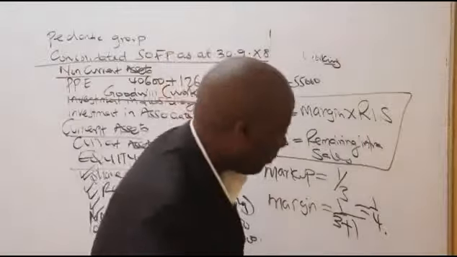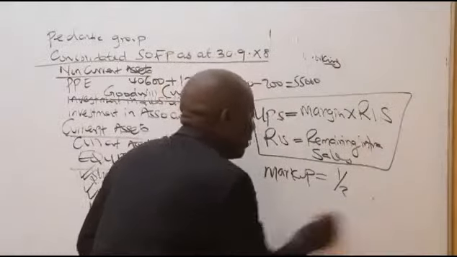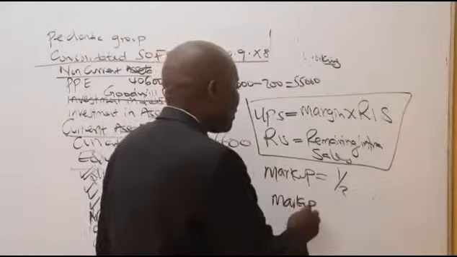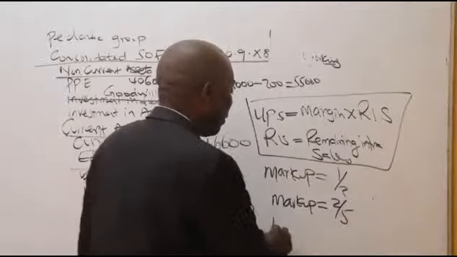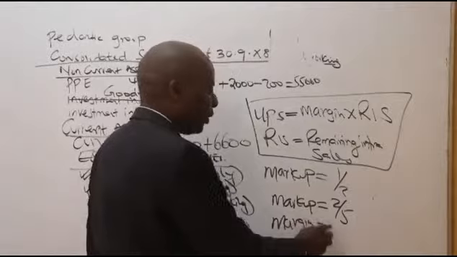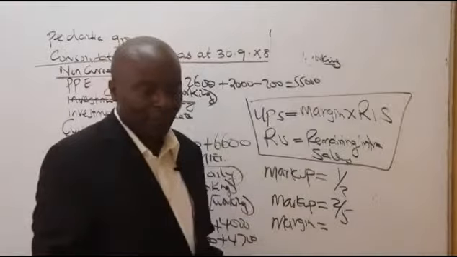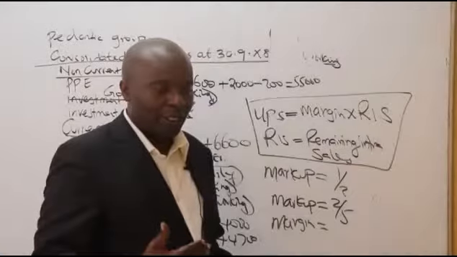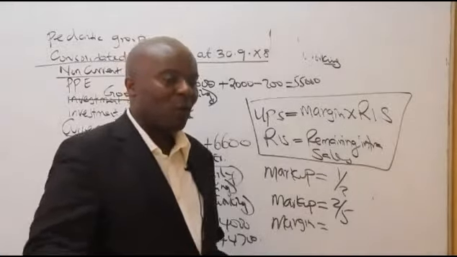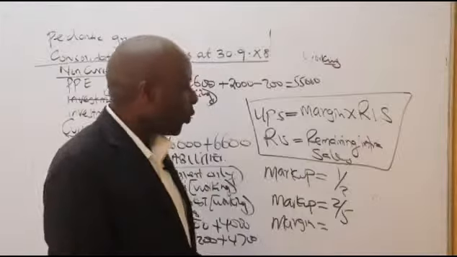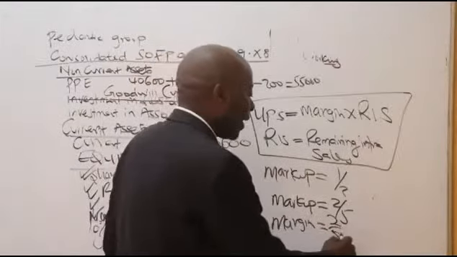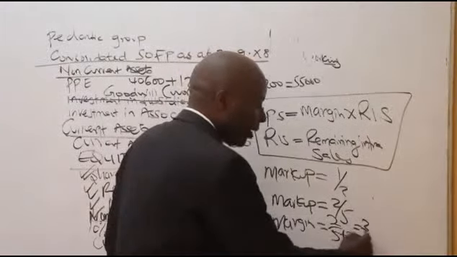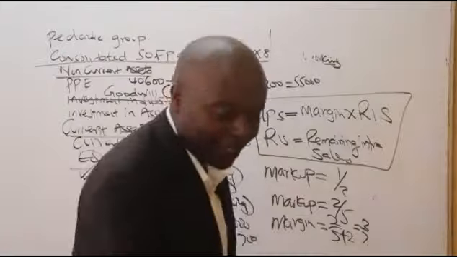Now, before I run away from this, what if markup was 2/5? What will be the margin? Profit margin will be 2/7. Because there are students who believe that to get the margin, you always increase the denominator by 1. That is not a formula. We take 2/5 and add the numerator to the denominator, which gives me 2/7.